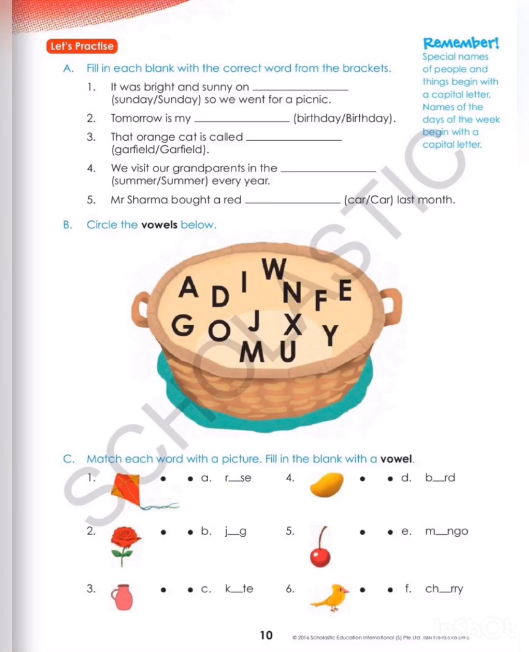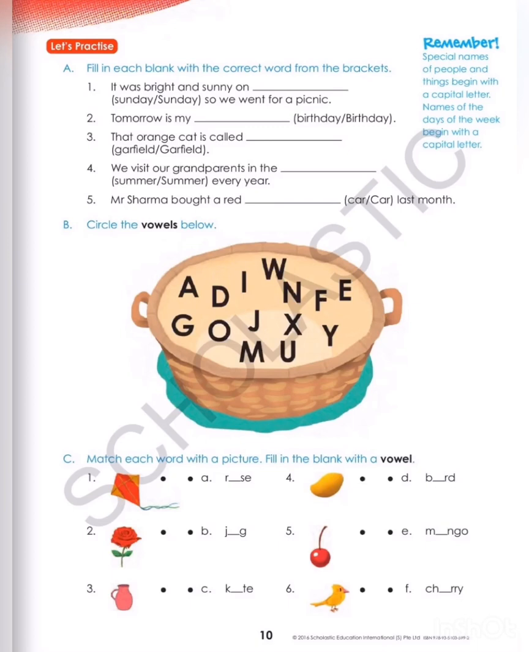Now question number B is circle the vowels. As we all know, we have 5 vowels A, E, I, O, U. So we have to circle letters A, E, I, O, U. Question number C and the last one, match each word with a picture. Fill in the blanks with a vowel. First picture is of kite. So we will choose C option. And we will write I in the blank.